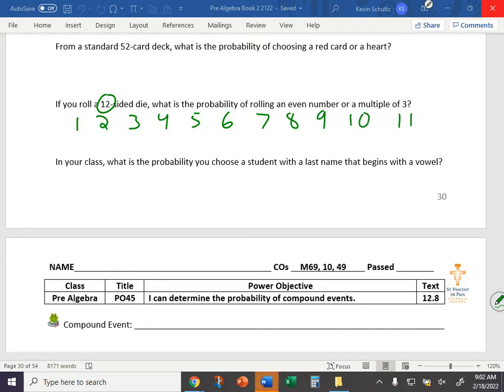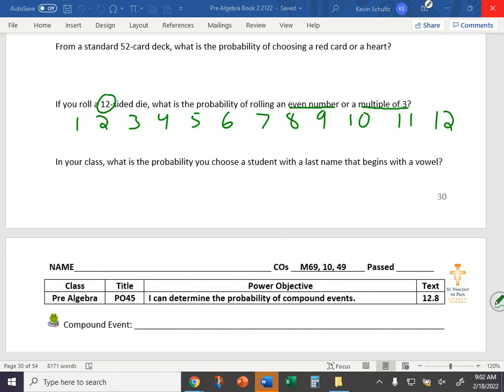Underline all of your even numbers, and then underline all of your multiples of 3 so you can easily see if there are any overlapping results. Underline your successful outcomes to look for those overlapping results. 1 is not an even number.